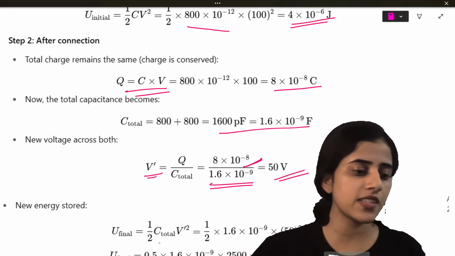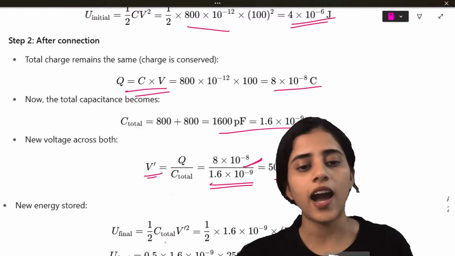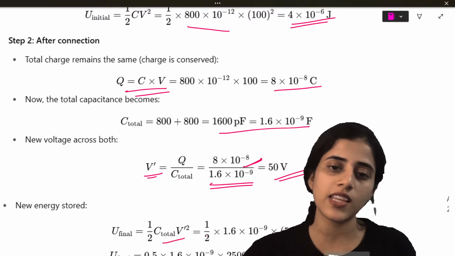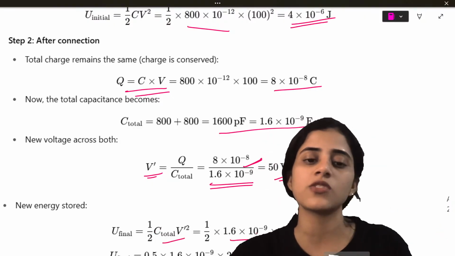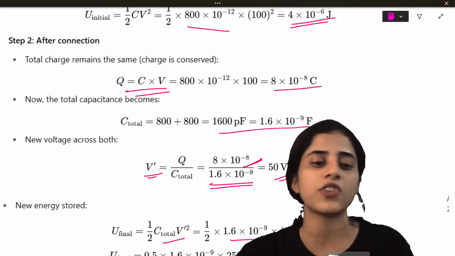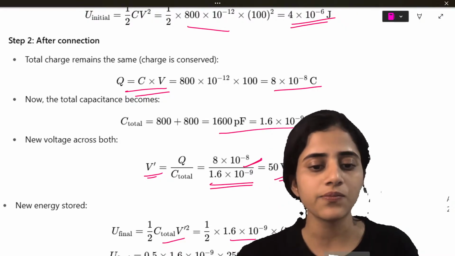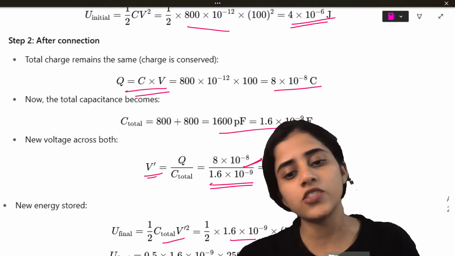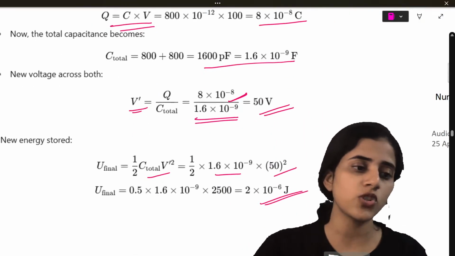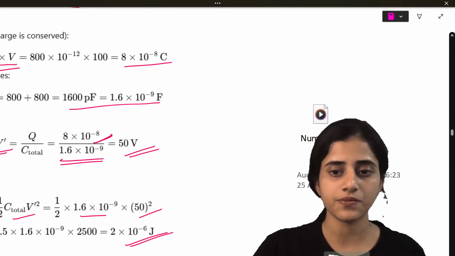So now find out the energy. Simple. Easy peasy. How will you find out the energy? Half CV square. What is the C? Total capacitance, 1.6 into 10 raised to minus 19. And what is V? 50 square. So I have my final energy stored as 2 into 10 raised to minus 6.